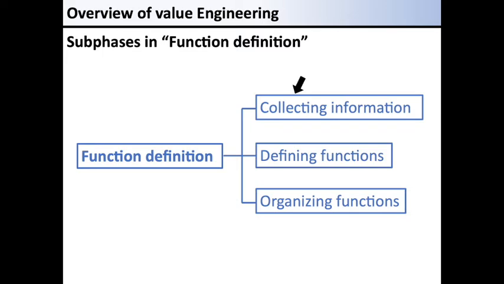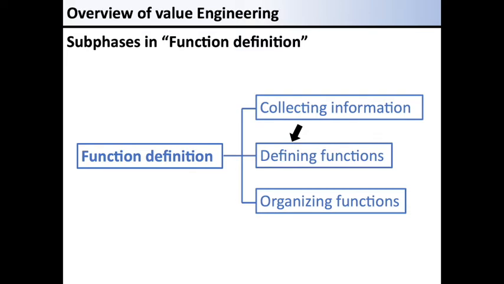At the subphase of collecting information, the information about the VE target is collected. The information includes technical and cost information. This is aiming to ensure that team members have a common understanding of the VE target.